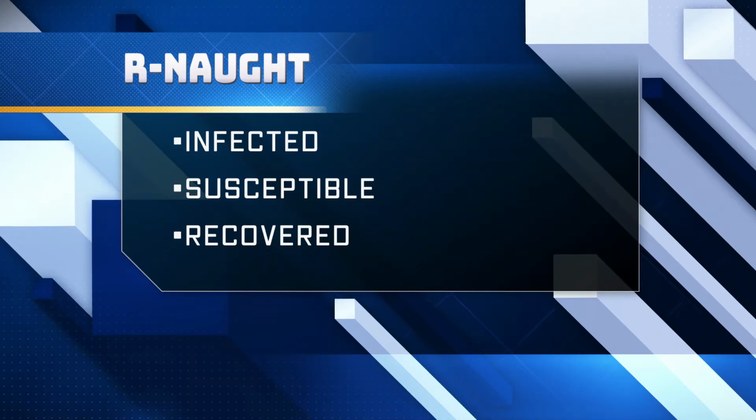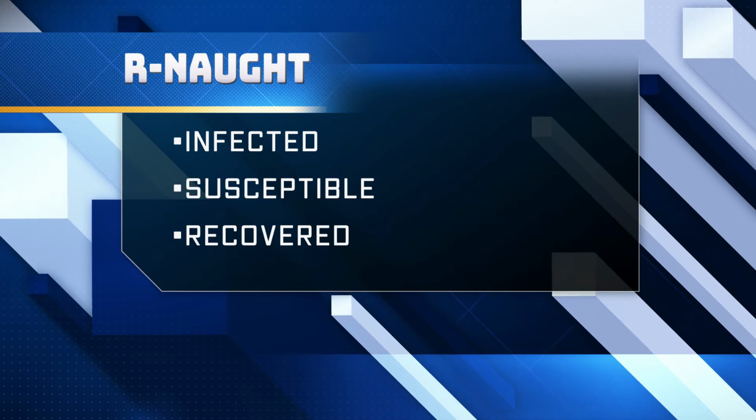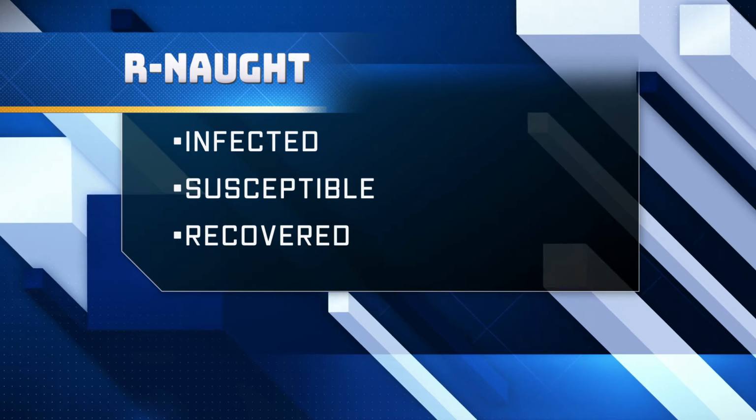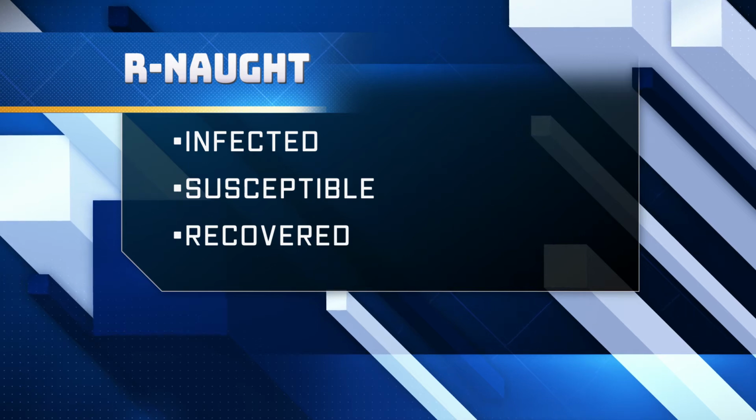R-Naught value is composed of three separate groups. First, the number of people who are infected. Second, the number of people who are susceptible to a virus. And third, the number of people who have recovered from a virus.